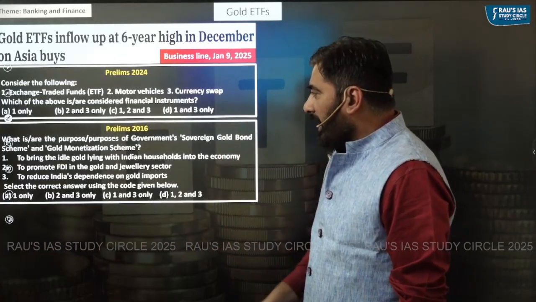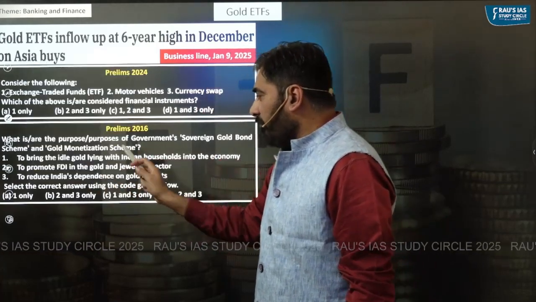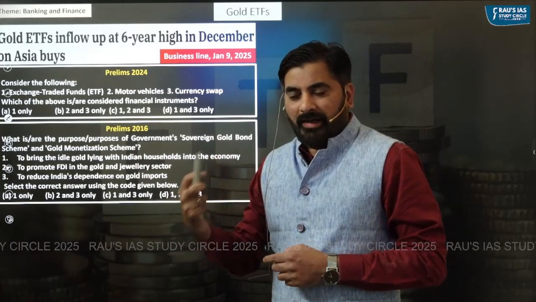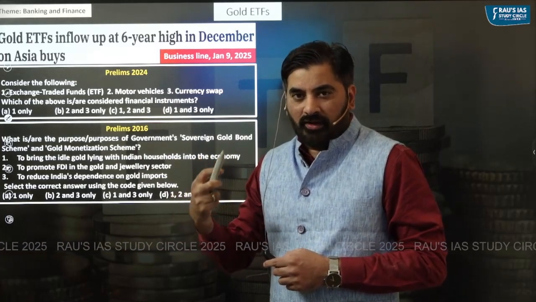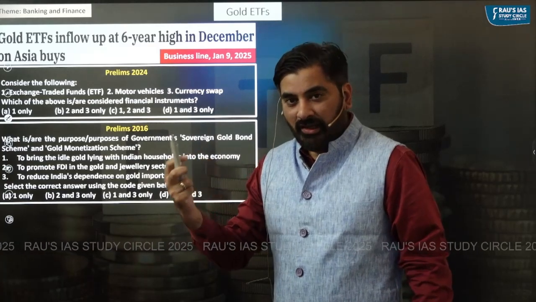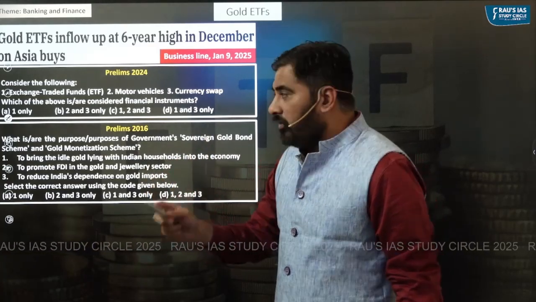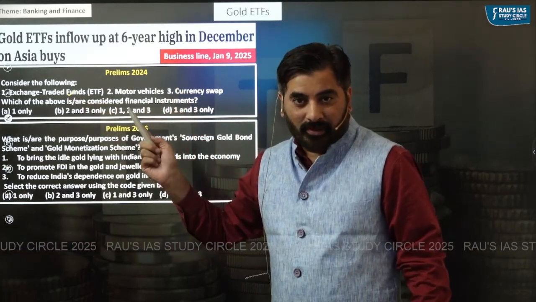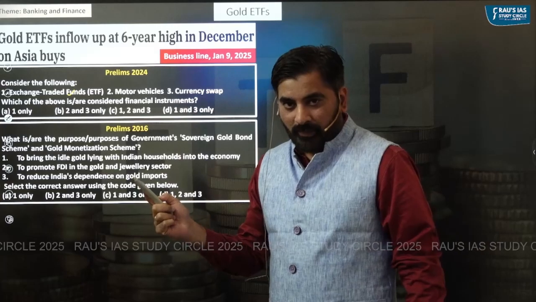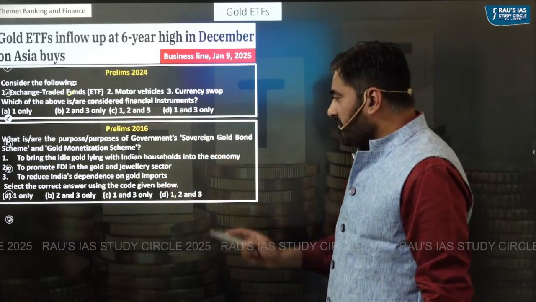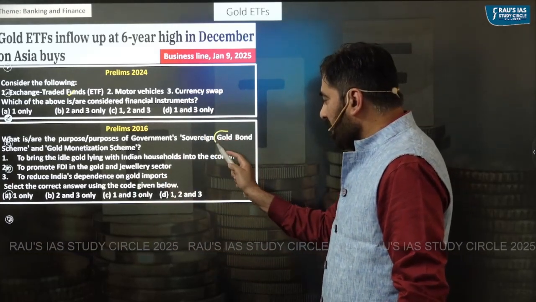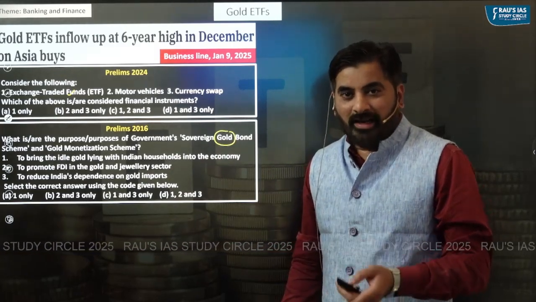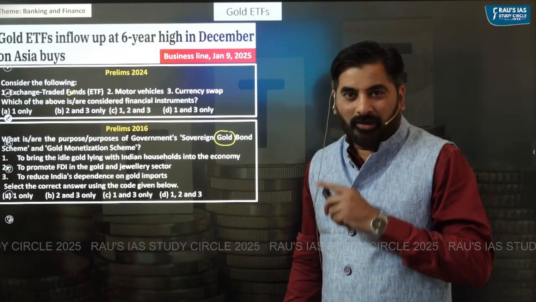Reason number one, as you can see in prelims 2024, there was a question wherein you were required to identify as to which of the instruments are financial instruments. And one of the options, as you can see, was exchange traded funds. Reason number two, as you can see, in prelims 2016, a question has been asked with respect to financial instrument in gold, that is sovereign gold bond.